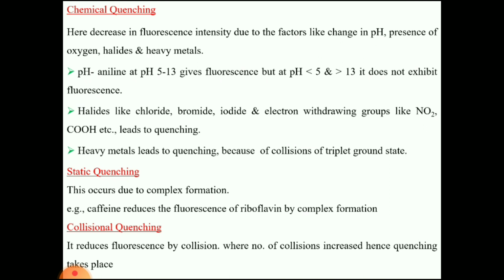Static quenching. Static quenching is because of complexation. Compulsorily, a complex is formed. It is not converted into ion form. In most cases the complexes are insoluble, so there is no ionization. So if any compound forms a complex with any chemical, the fluorescent intensity decreases. That is called static quenching. So this occurs due to complex formation.